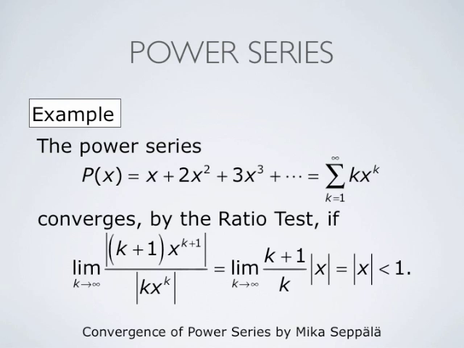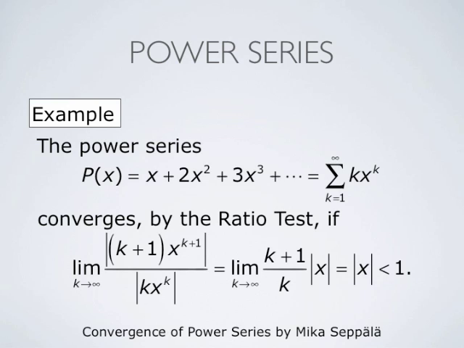In this case, the ratio test tells us that if the limit as k goes to infinity of the absolute value of k plus 1 times x to the power k plus 1 divided by the absolute value of k times x to the power k is less than 1, then the series converges.